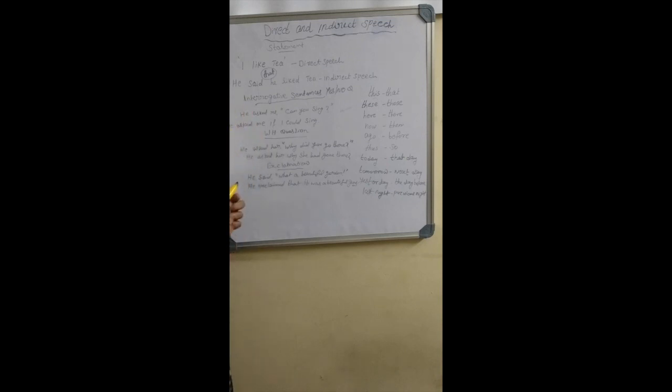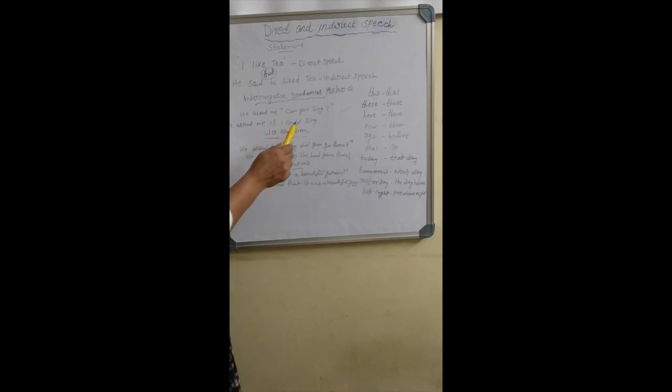Next, I have written interrogative. What is interrogative? Questions. If it is a yes or no question, we use "if" or "whether". But if it is a WH question, like what, when, how, we use the same word. So, I have written one example. He asked me, "Can you sing?"